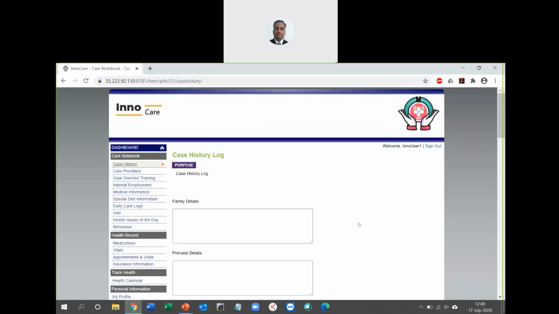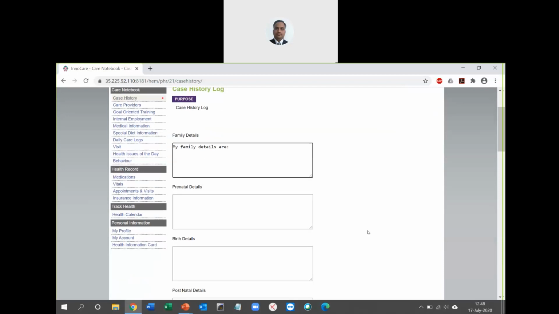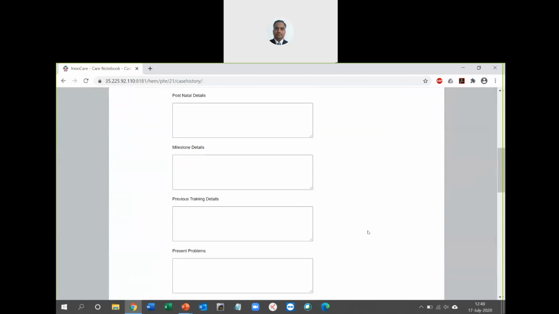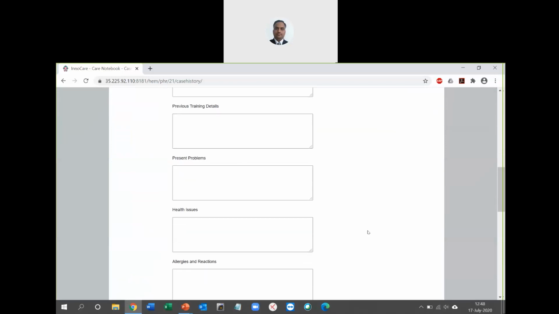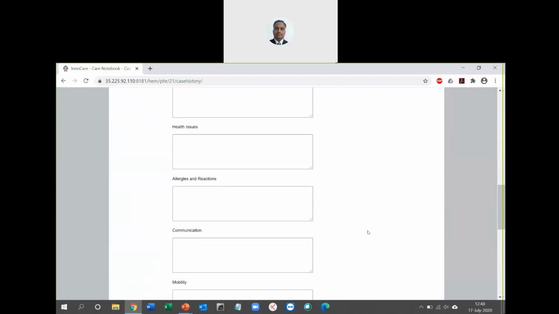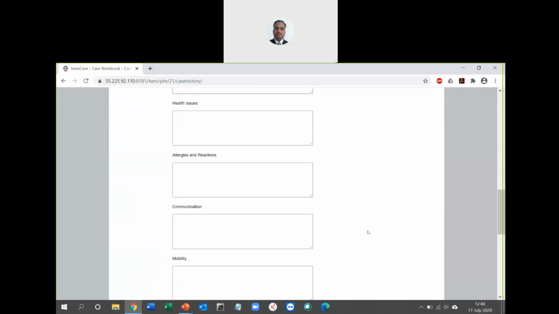So the case history screen allows you to enter family details, something like this, a free text field for family details, prenatal details, birth details, postnatal, milestones, previous trainings, present problems, health issues, allergies and reactions. As you can see, this is a very comprehensive list of information that is gathered about the user initially when a care coordinator or an institute admits them.